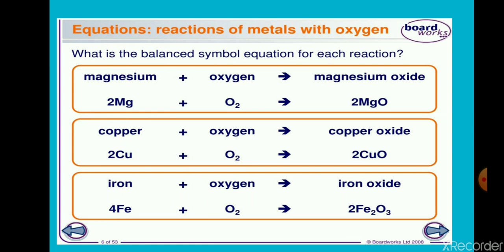Now let's talk about the equations, how we write the equations. Our equation should be balanced. Magnesium and oxygen, when they react, they form magnesium oxide. Now when we write balanced equation, it is 2Mg plus O2. O2 is the molecule of oxygen. It forms 2MgO. That means 2 molecules of magnesium oxide.